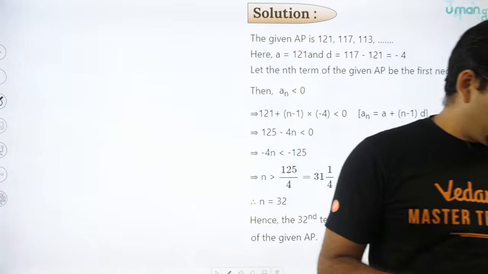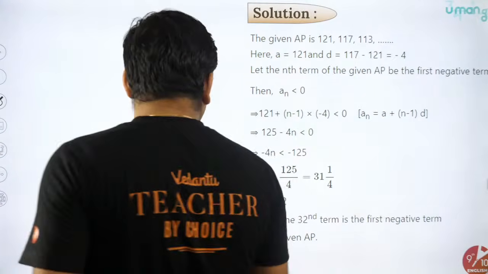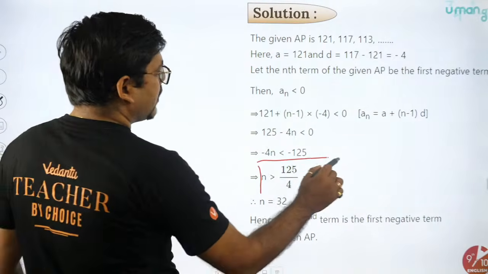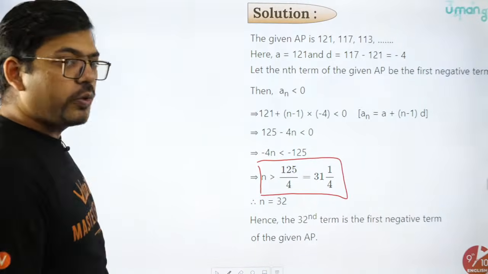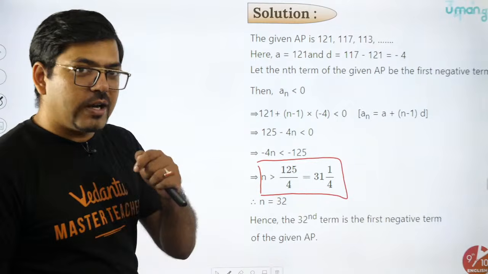Why not 31? Okay Sugriv, why not 31? Because the relation is saying n greater than 31.25. So how can you take a value less than it? If it is saying greater than, you have to take a greater value, not less than.